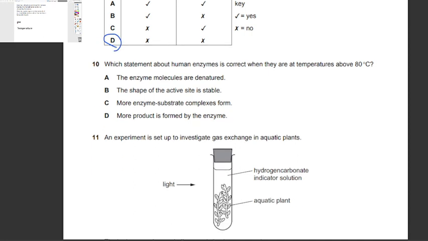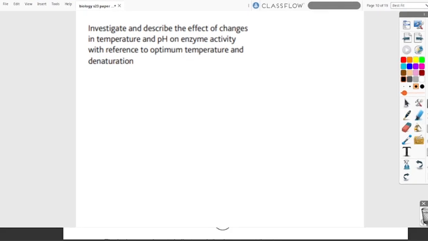Question 10, which statement about human enzymes is correct when they are at temperatures above 80 degrees Celsius? The enzyme molecules are denatured, the shape of the active site is stable, more enzyme substrate complexes form, more product is formed by the enzyme. So check this question. Investigate and describe the effects of changes in temperature and pH on enzyme activity with reference to optimum temperature and denaturation.